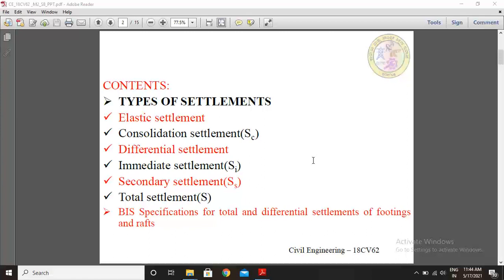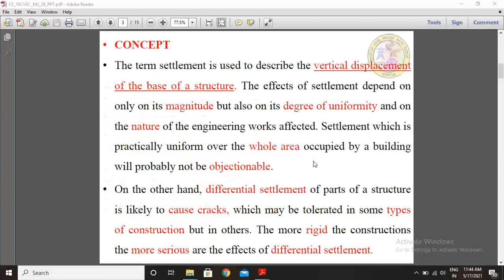These contents I want to cover today in session 8 in detail. Concept of the settlements.